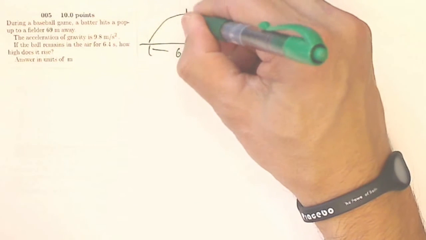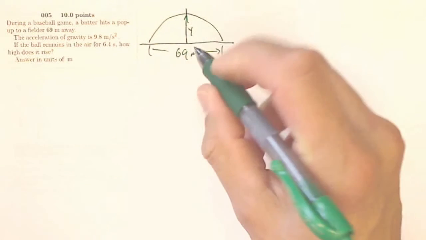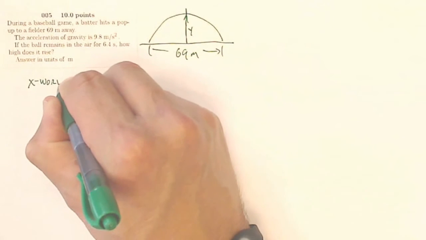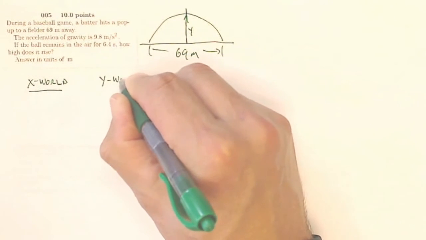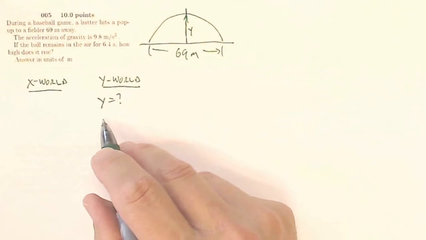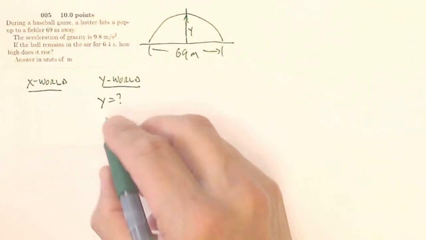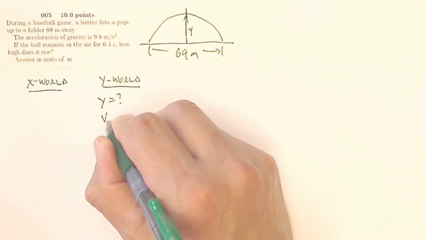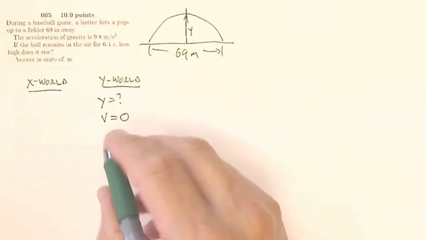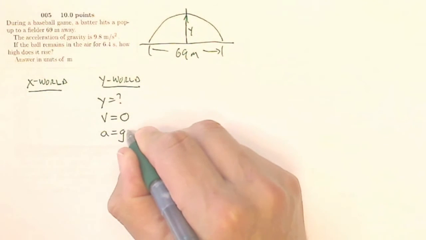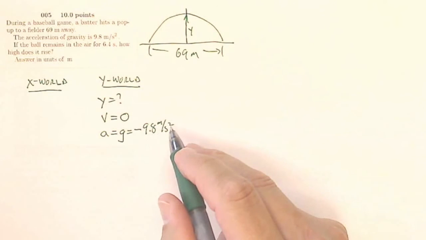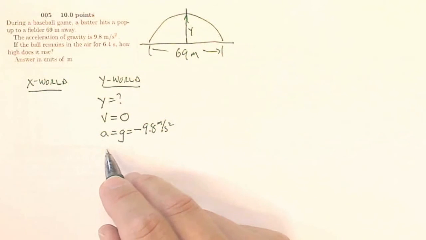So really, I'm interested in this tippy top point. I want to know this displacement up. So let's see. I've got x world, I've got y world. I'm looking for y in this problem. I know that when it hits that maximum height, my final y velocity will be 0. I don't know my initial y velocity. I do know my acceleration is g, negative 9.8 meters per second squared. And I don't know my time, and I don't know my initial velocity.